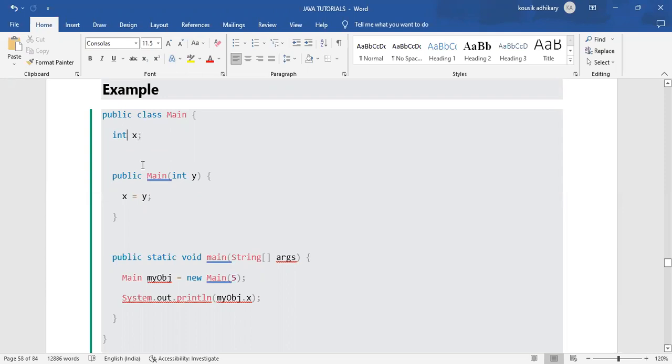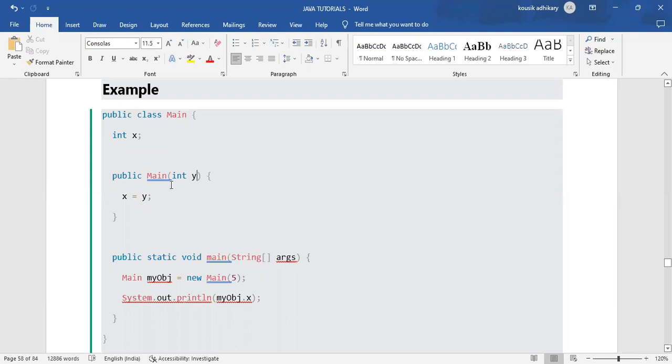After declaring the variable, we created a public method, Main, with a parameter integer y, where y is the name of that variable.